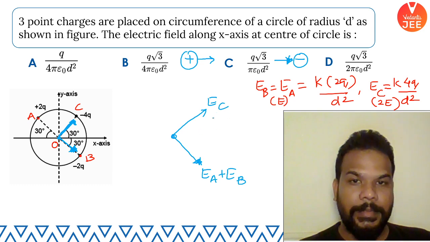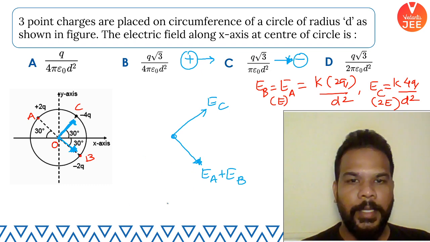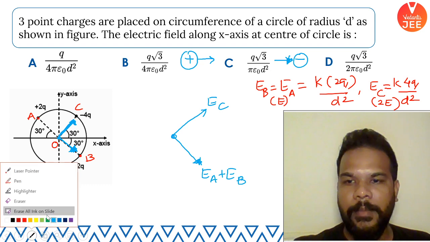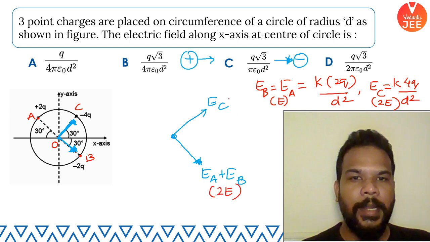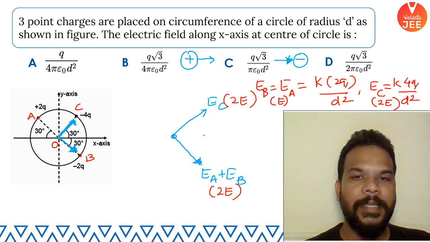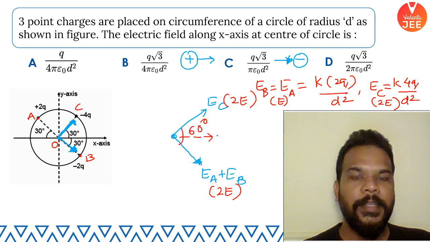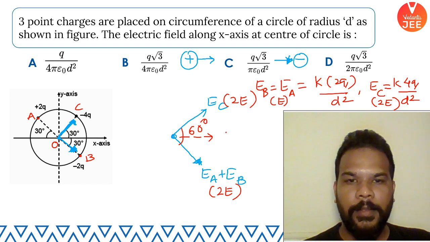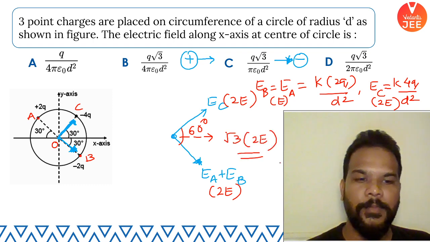Let me label them properly. The electric fields of A and B are equal, so that value is 2E, and the electric field of C is already 2E. So these two electric fields are equal and are inclined at an angle of 60 degrees. So their resultant is going to be, if this is 2E and this is 2E, root 3 times the value of 2E, and that's what we are supposed to find out, guys.